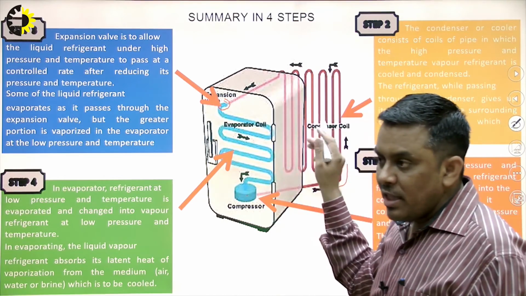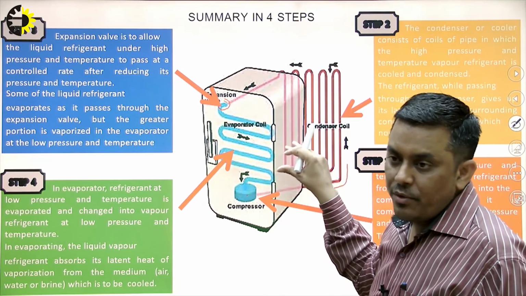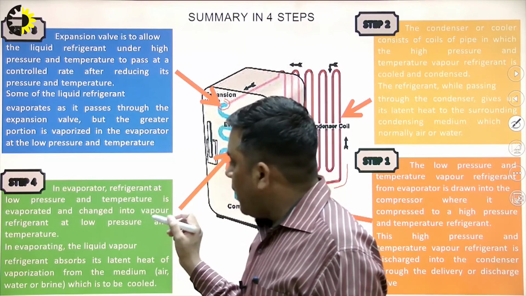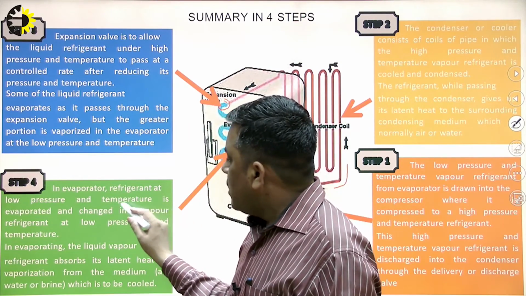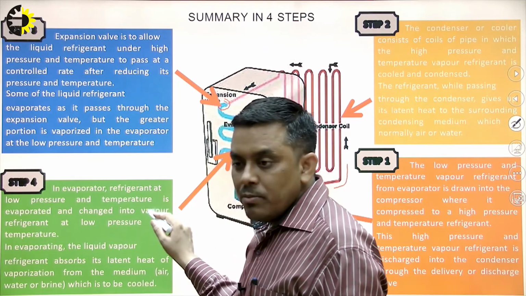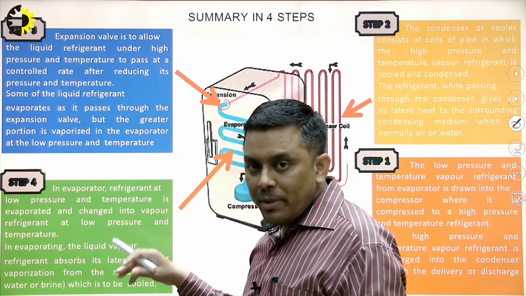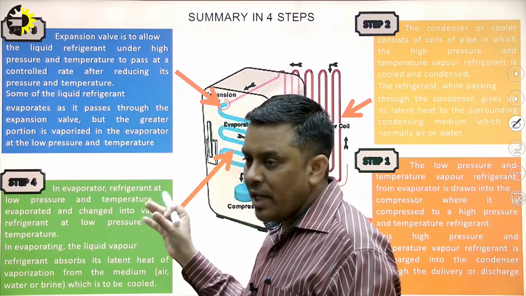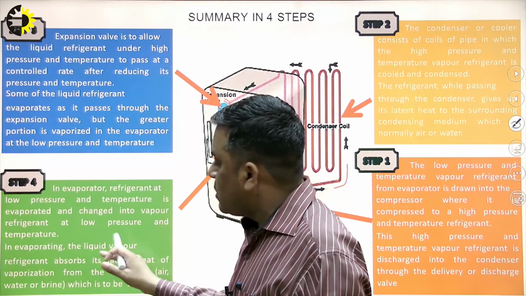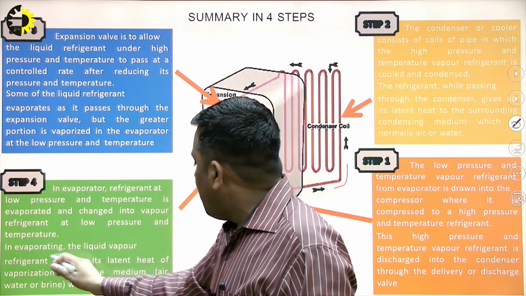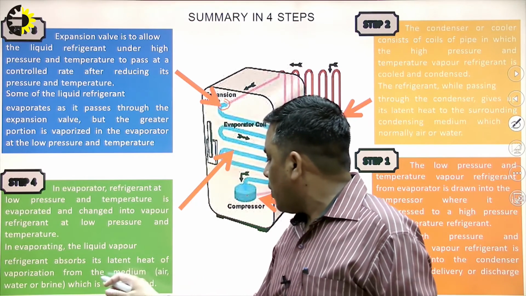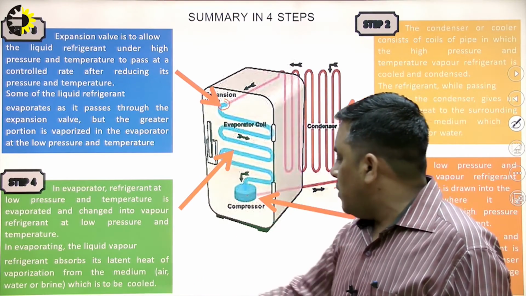Evaporator coil is basically the freezer of the domestic refrigerator. Okay. And what happens in the evaporator? The refrigerant, which is at low pressure and temperature, is evaporated by absorbing heat from the surroundings, or from the substances, food items or water bottles which are to be cooled. In evaporating, the liquid vapor refrigerant absorbs its latent heat of vaporization from the medium which is to be cooled.